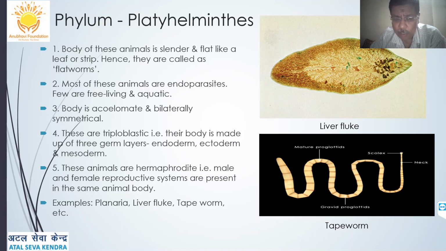Body is acoelomate. They don't have a true body cavity. They do not have a body cavity itself, and are bilaterally symmetrical. They are triploblastic. Their body is made up of three germ layers: ectoderm, mesoderm, and endoderm. These animals are hermaphrodites, meaning male and female reproductive systems are present together in the same organism. Examples: planaria, liver fluke, tapeworm, etc. In Marathi, we call tapeworm Naru, a very famous example in the coastal areas, Konkan regions, etc. This causes a lot of problems in human beings, in the farmers, etc.